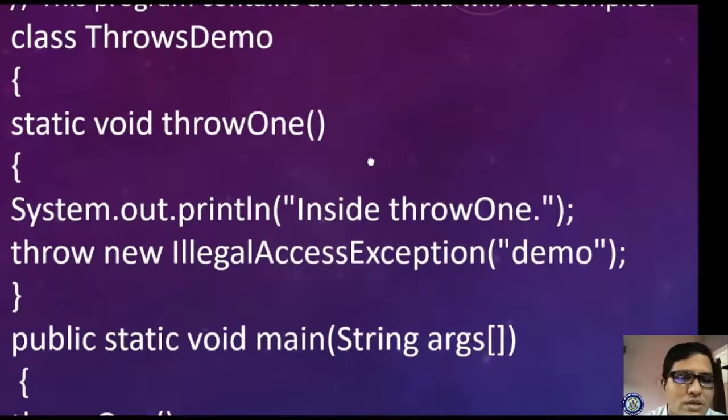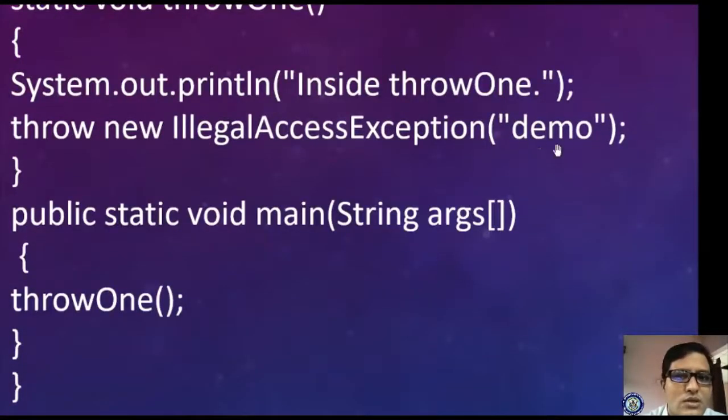We do not know what this demo is. This demo may be the value I am supplying to this illegal access exception, which must be present in your throw classes. If it is present, this value is supplied there.